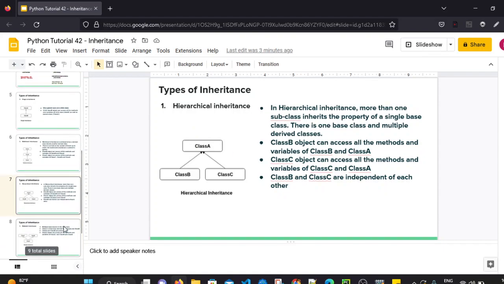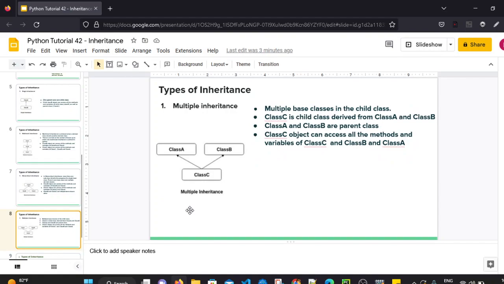Next type is multiple inheritance. So what exactly is multiple inheritance? Multiple base classes. So there are multiple parent classes and one single child class, which inherits from multiple base classes. So a single child is inheriting from more than one base class. So parents are multiple and the child is single here.